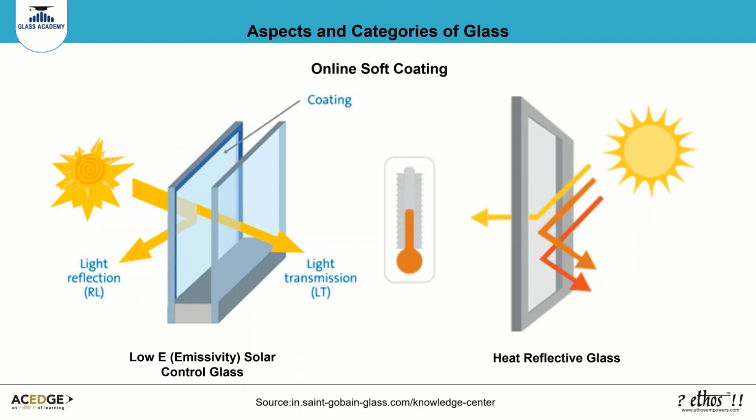Thermally insulating glass, also known as low emissivity or low E glass, forms the inner pane of an insulating glass unit. The glass has a transparent metallic coating that reflects heat from radiators instead of allowing it to pass through the windows. It maximizes natural daylight while controlling solar gain.